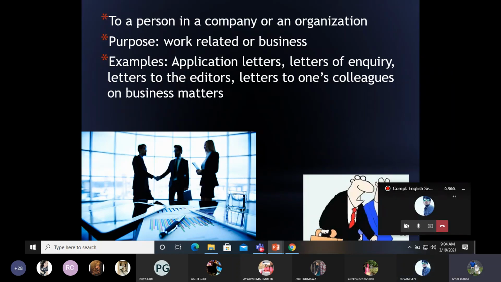If you look at the examples, application letters, letters of inquiry, letters written to the editors, letters to one's colleague on business matters. If you are writing these letters, it has got formal intention, right? It has got a certain purpose to achieve. So purely it is related to your work or business. If you are writing to a person in a company, or to the organization or firm itself, then it turns out to be a formal letter.